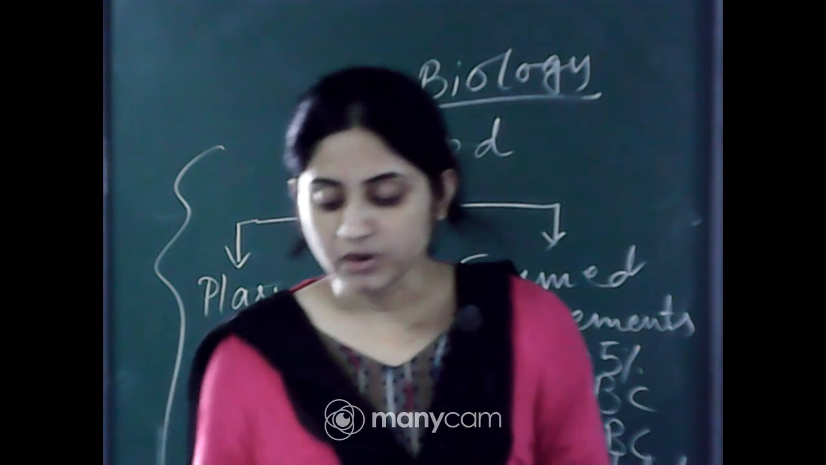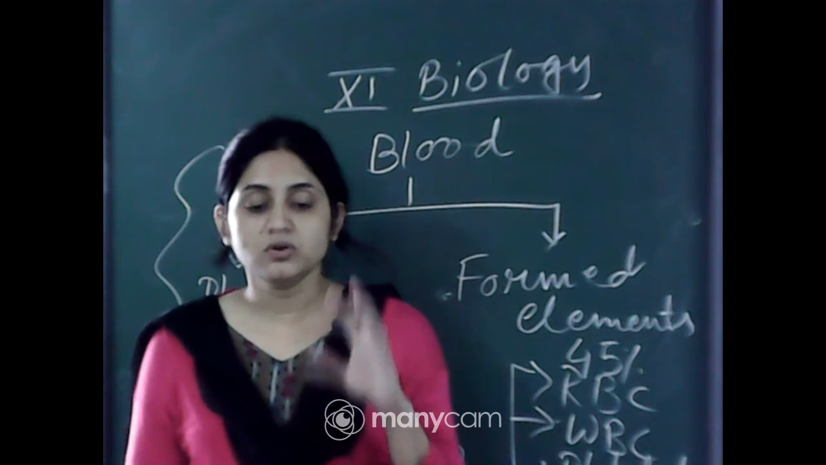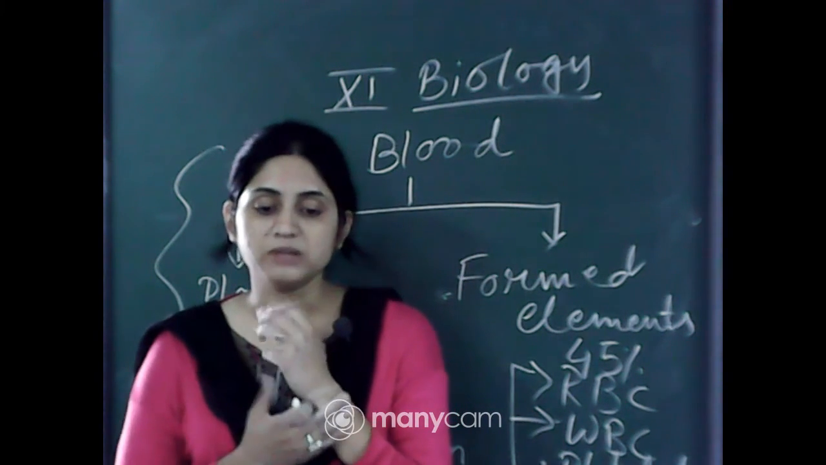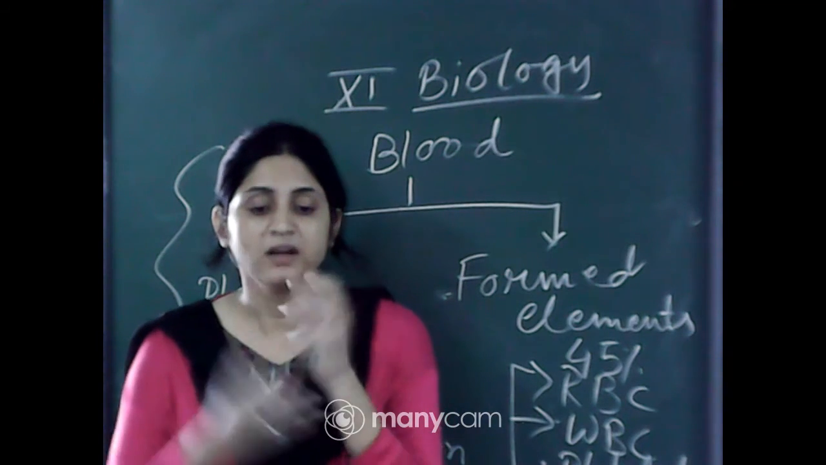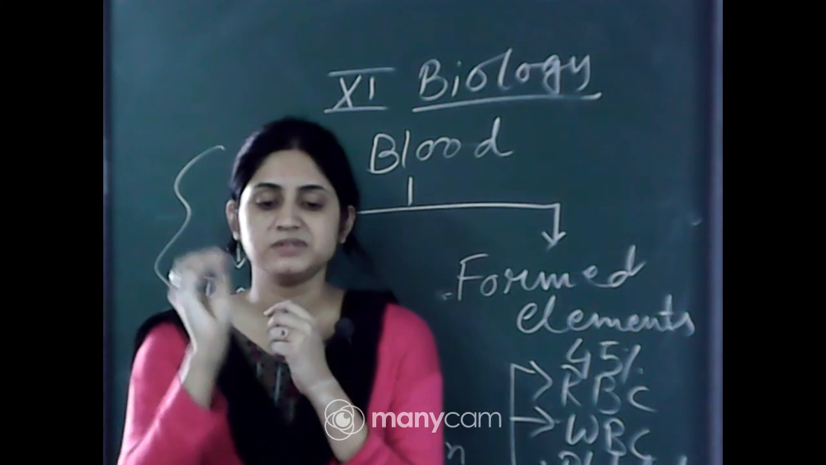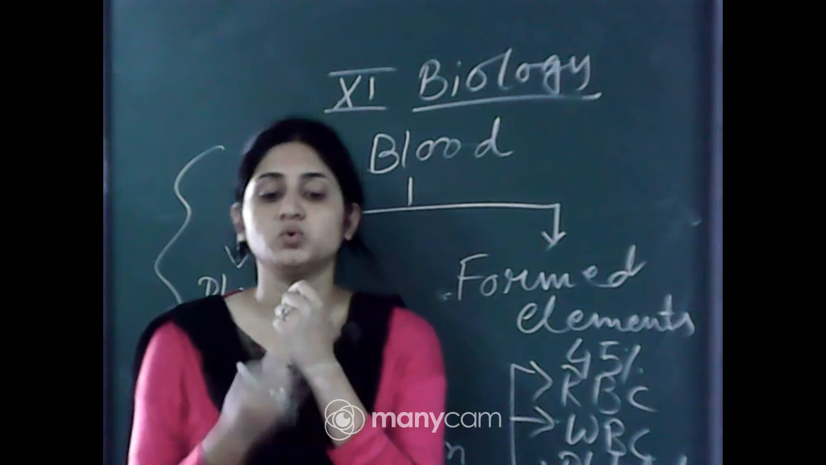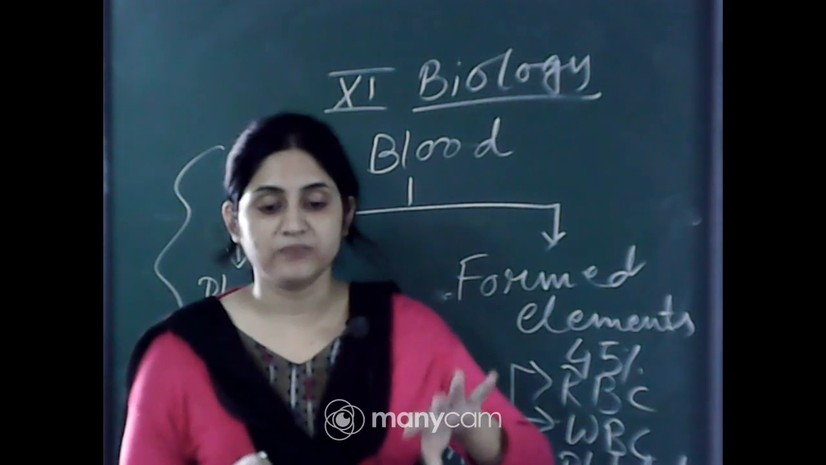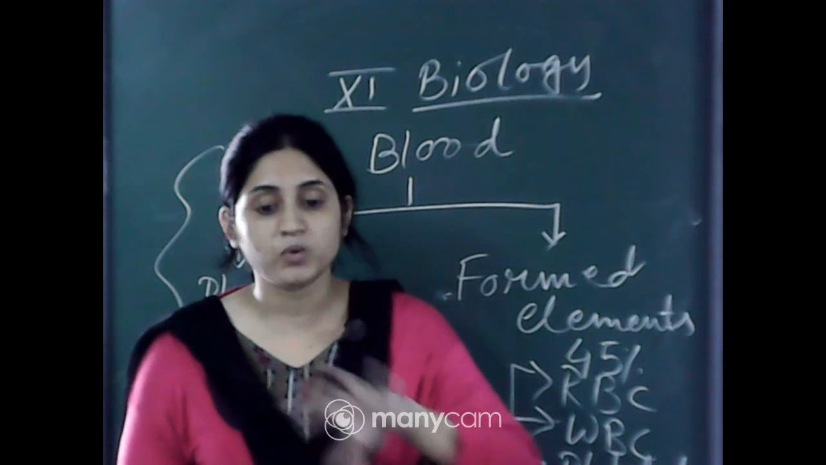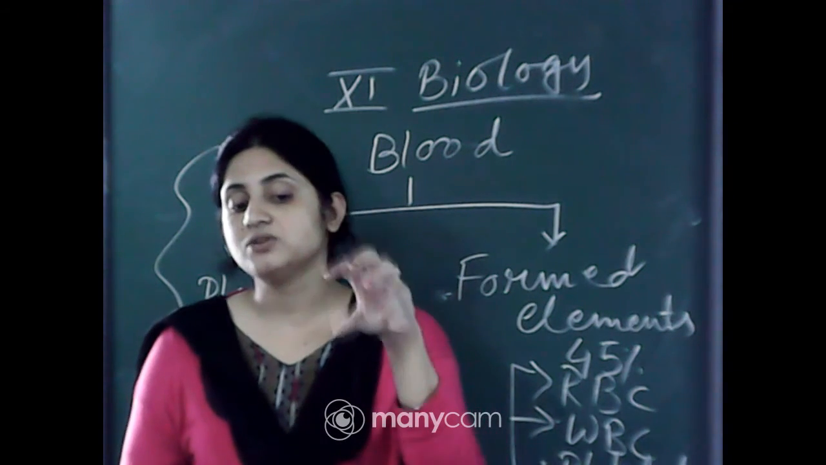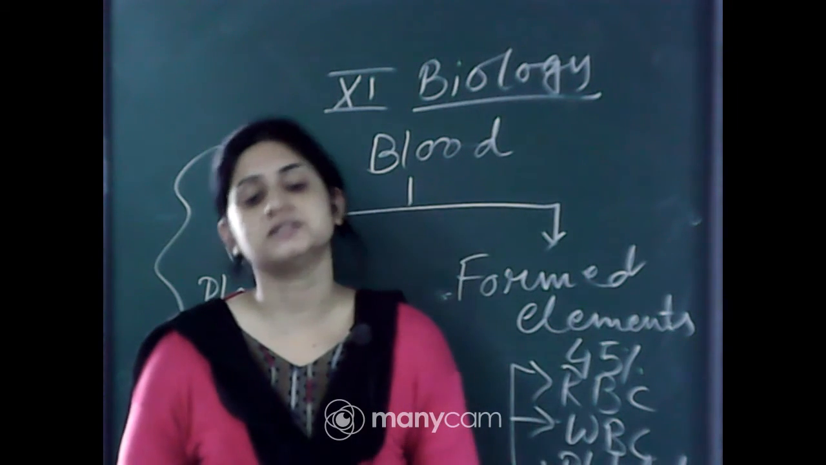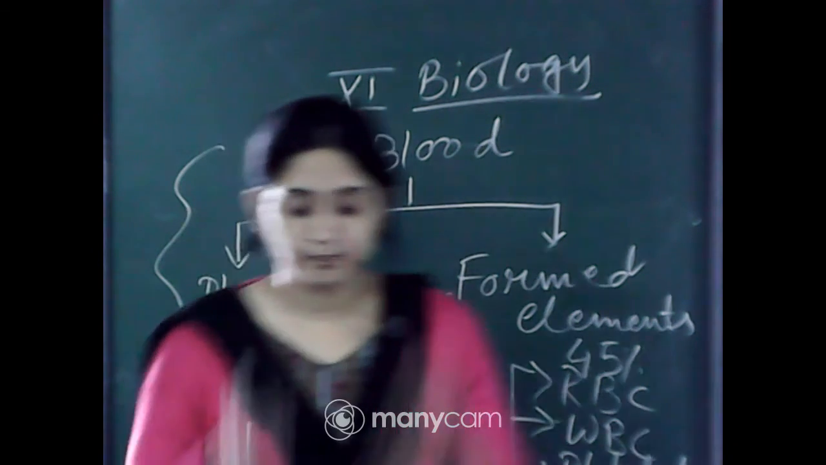Plasma without the clotting factors is called serum. You can see that after cutting any part of your body, when clotting prevents the loss of blood, some watery substance, the liquid part, oozes out from that part. This is called serum. Serum has no clotting factors, no fibrinogen. It is just the watery substance of the plasma without the clotting factors.